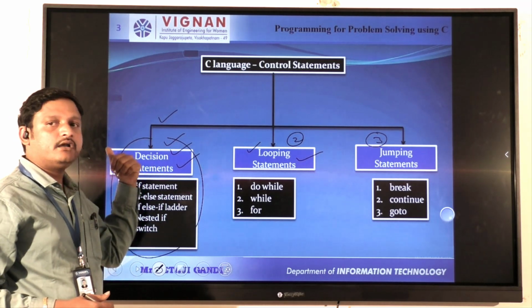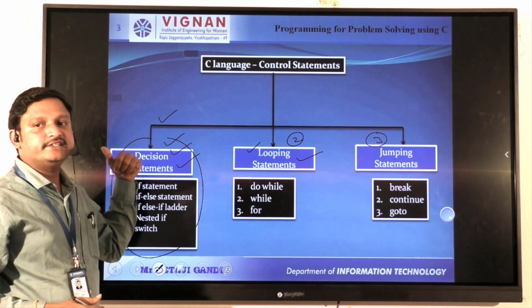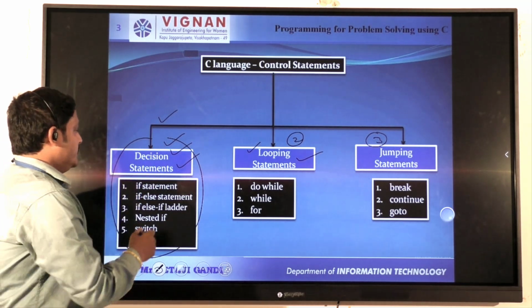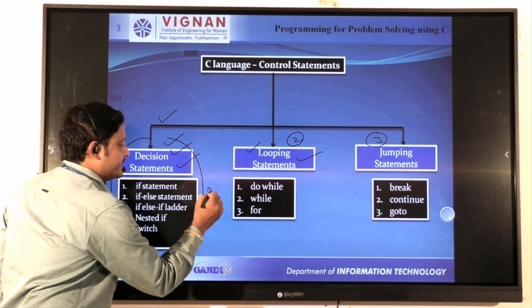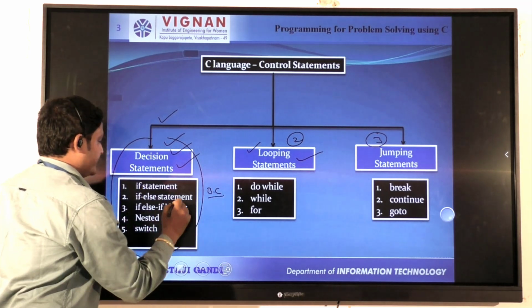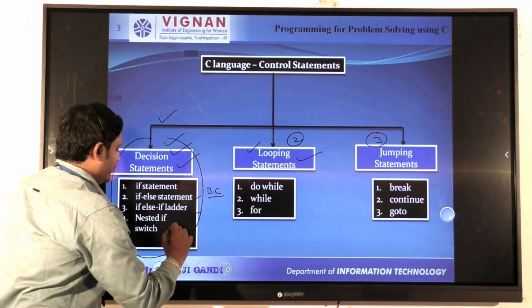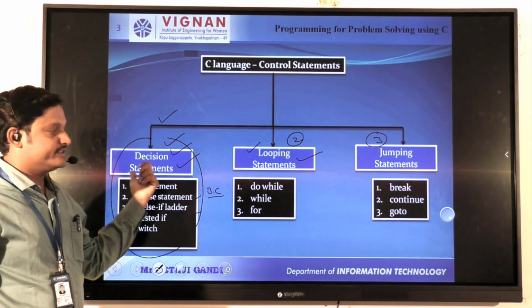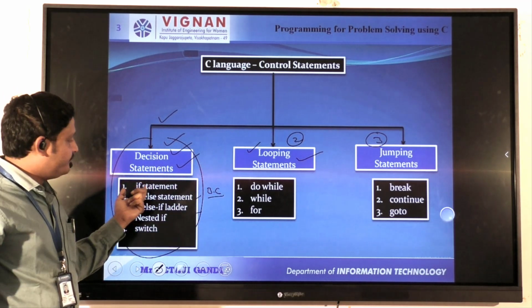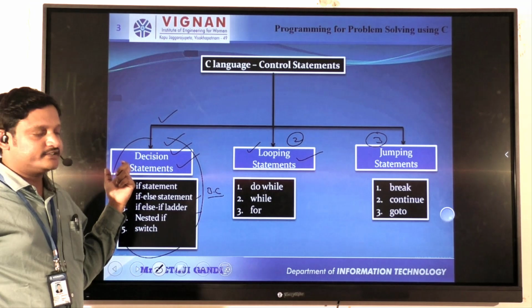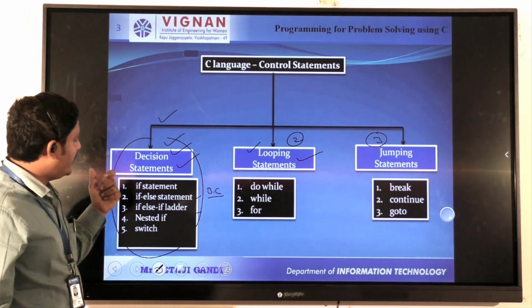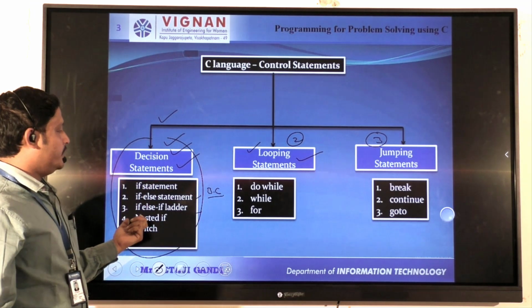So coming to the first category, we have to discuss the conditional statements, or decision making statements, or selection statements, also called branching statements. These branching statements are again divided into 5 categories. There are 5 types of branching statements, and each concept will be discussed from the example point of view, the flowchart point of view, and the syntactical point of view.